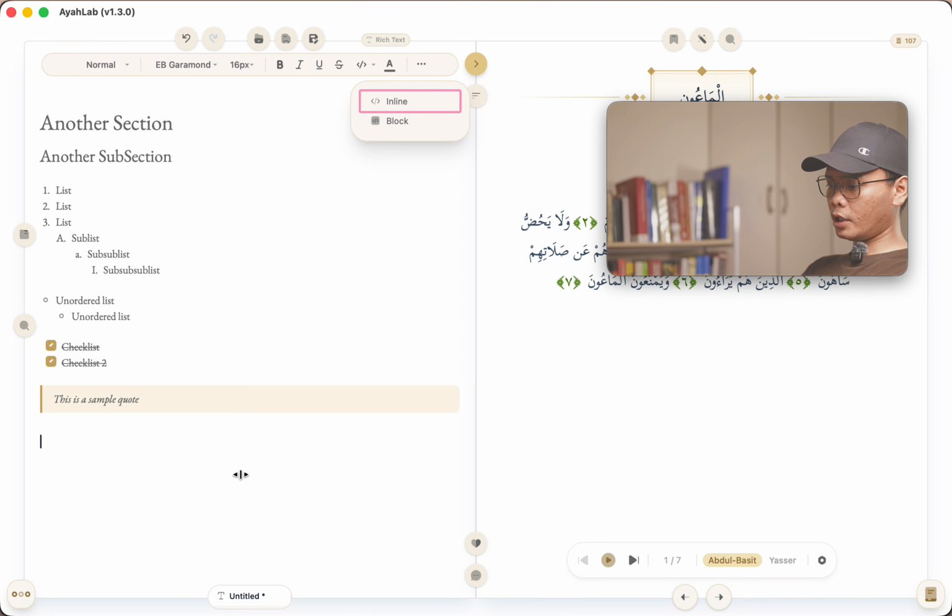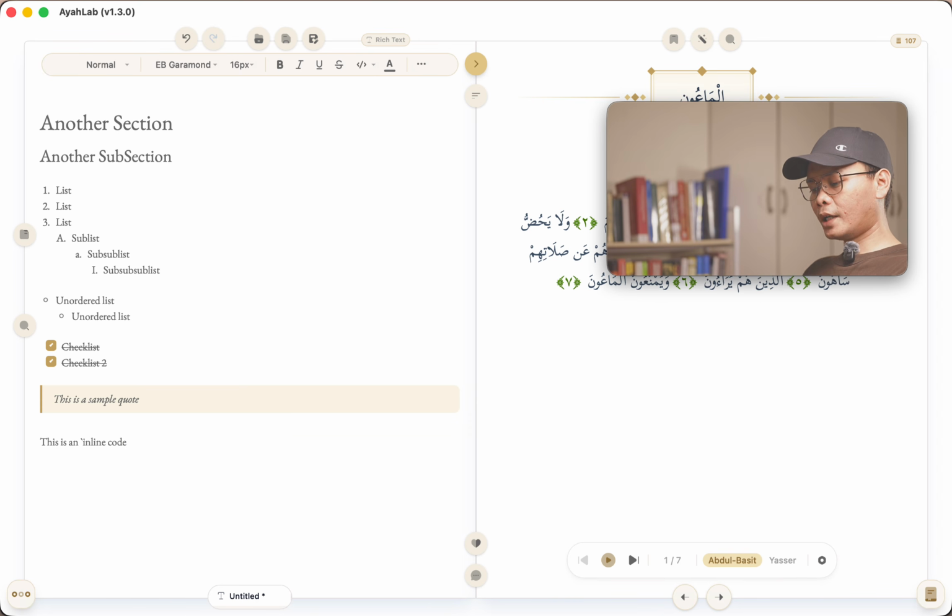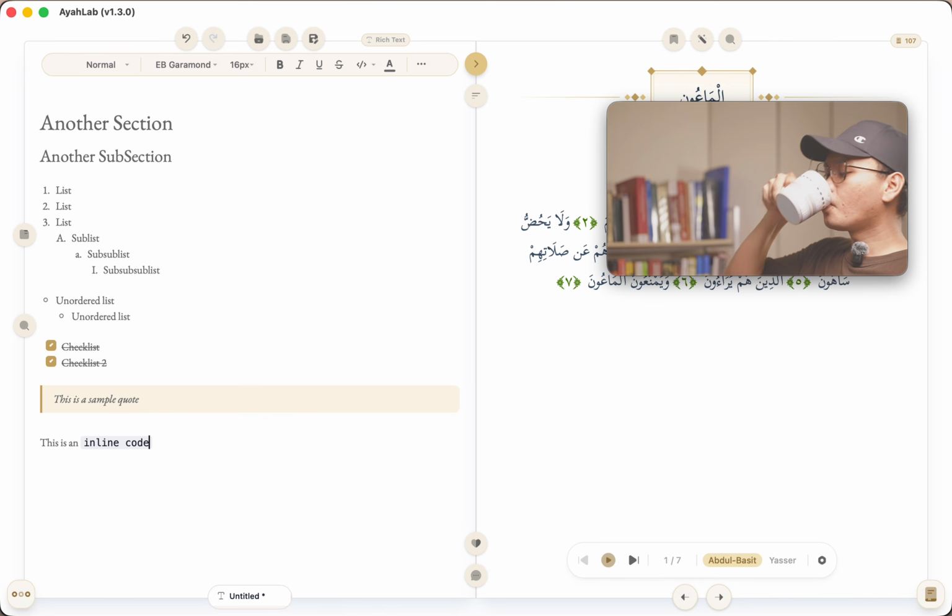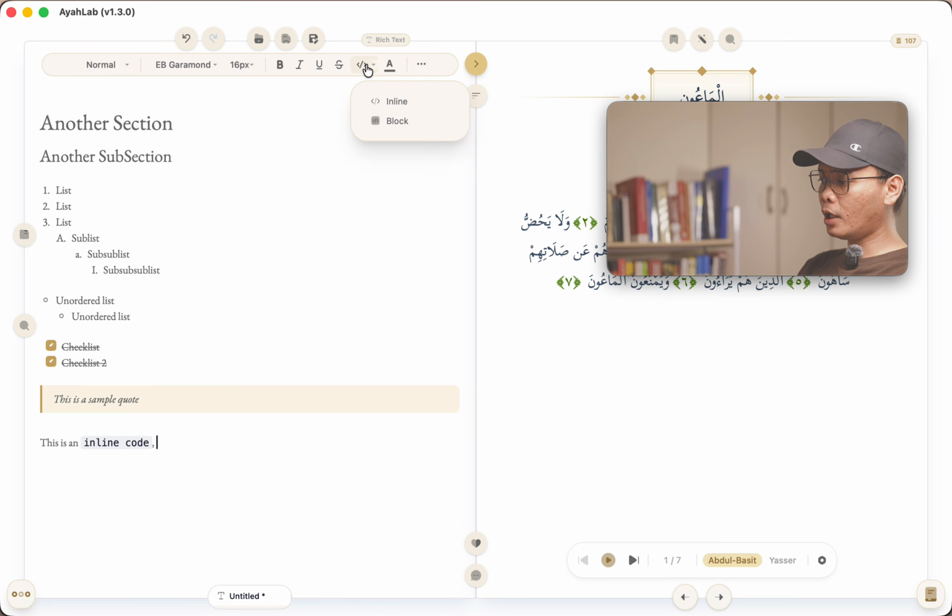I can also just type here, this is an inline code. I can just enclose it in a backtick, right? There you go. That backtick is the key on the keyboard that's before the number 1. And if I want to do some block code, I mean the inline, you can always click this, and it should, okay, there's a bug for that one. Anyways, we can fix that. But again, you can do the inline, for example.